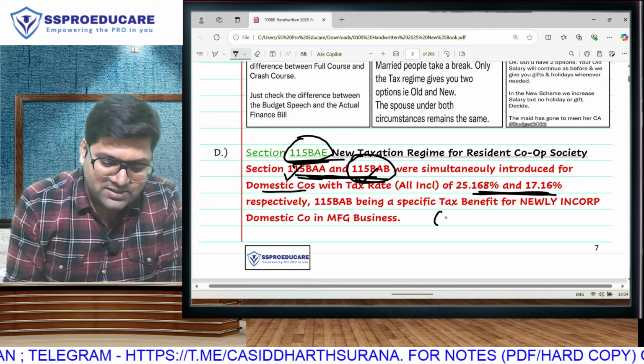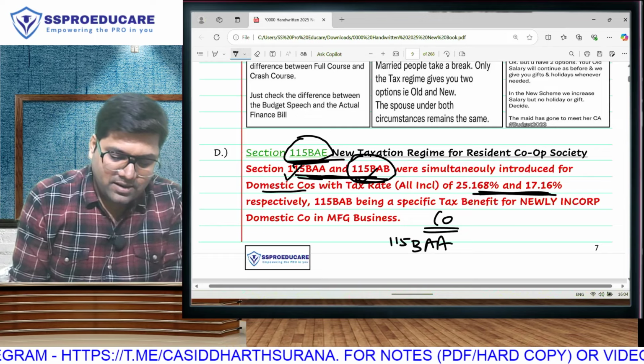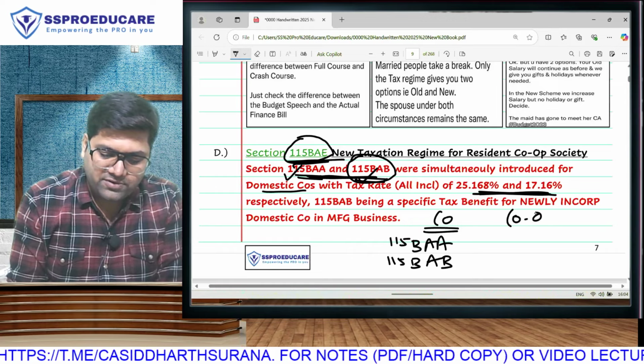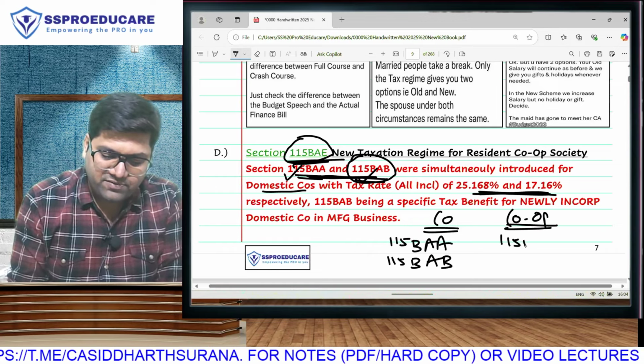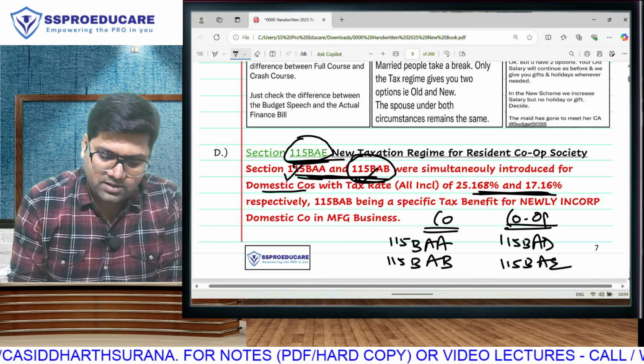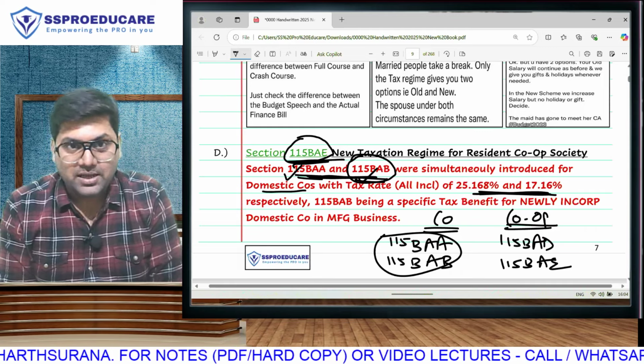So for companies we will have 115BAA and 115BAB, and for cooperative societies we will have 115BAD and 115BAE.